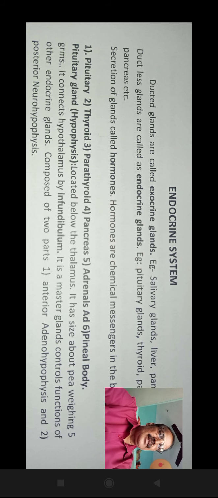It connects to the hypothalamus by the infundibulum. It is a master gland, controlling the functions of other endocrine glands. It is composed of two parts, anterior adenohypophysis and posterior neurohypophysis.